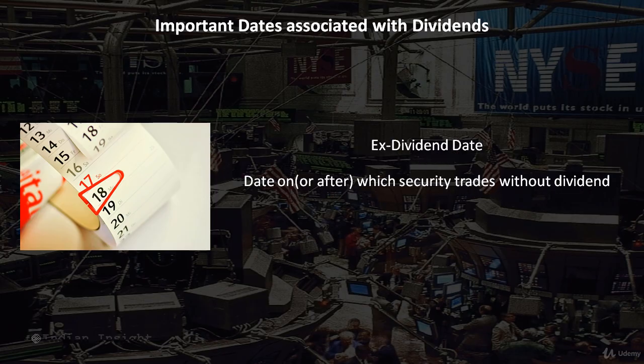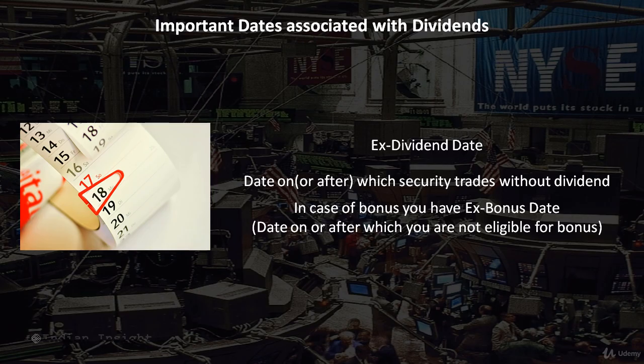Next you have the ex-dividend date. This is the date on or after which the security would trade without dividend. If someone were to buy the security on or after the ex-dividend date, they won't be eligible to receive dividend. Hence, in order to receive dividend, one has to buy the security before the ex-dividend date. In case of bonus issue, you similarly have an ex-bonus date, which is the date on or after which the investor would not be eligible to receive the bonus.